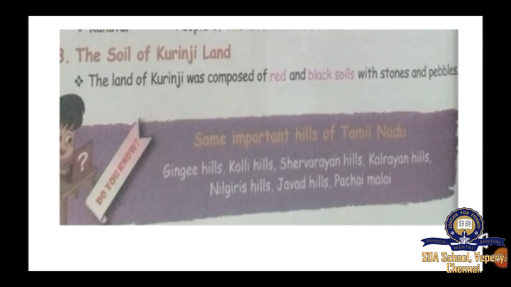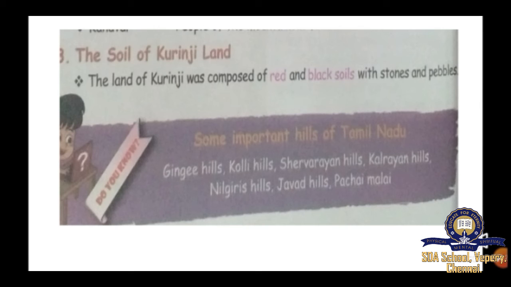Okay. So next we are going to see the soil of Kurunji land. So what soil? So the Kurunji land is composed of what? Red and black soils with stones and pebbles. Do you see pebbles? Small, round, smooth, white stones. They are known as pebbles. Okay, their soils are red and black. Okay, so these are the first landform, Kurunji, that is mountains. The mountain areas are known as Kurunji.